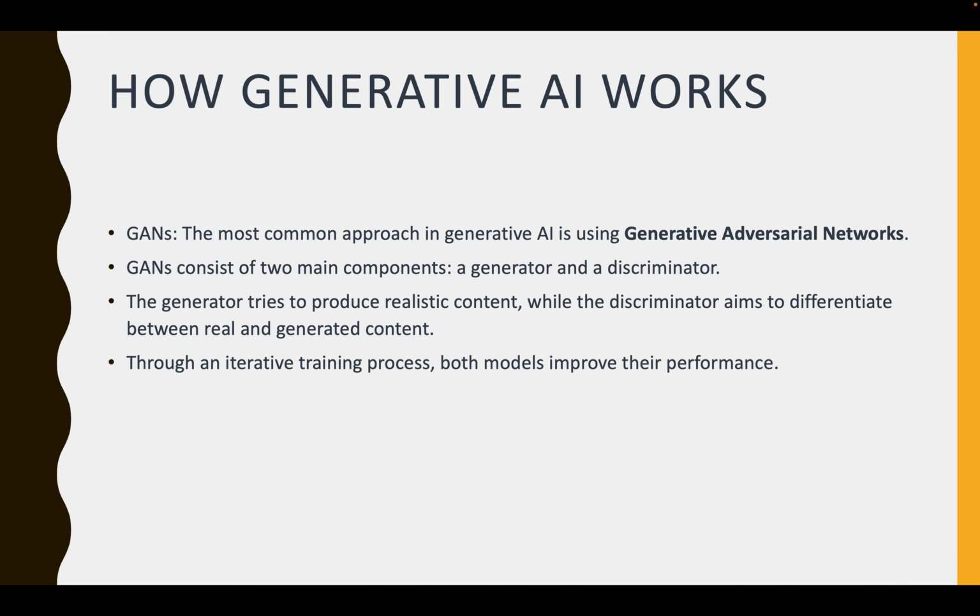The generator tries to produce realistic content, while the discriminator aims to differentiate between real and generated content. Both of these components work through an iterative training process where the data is the source of training.